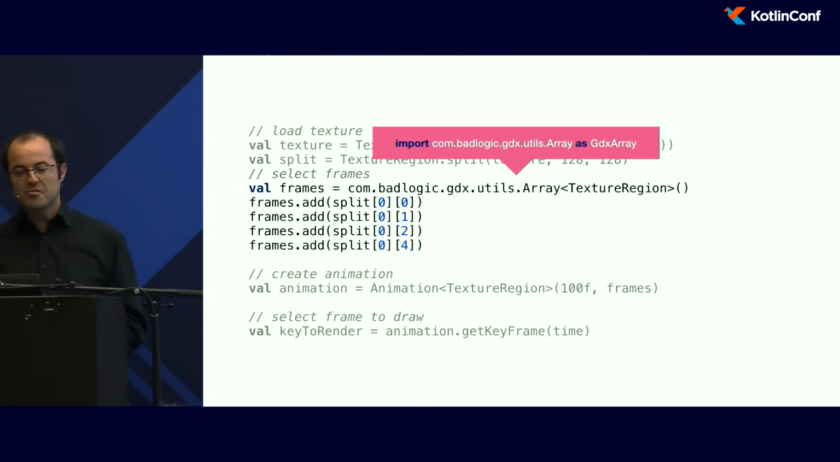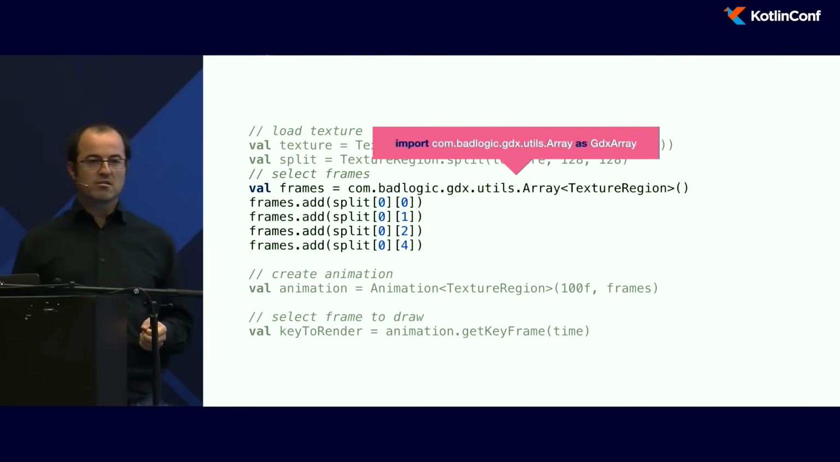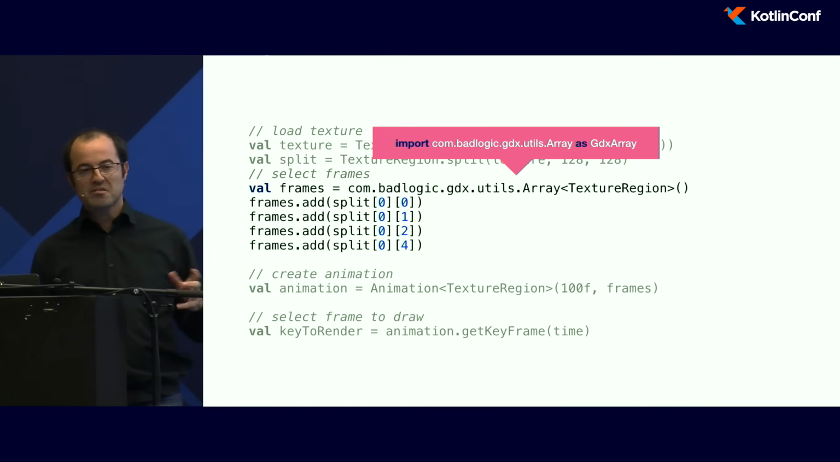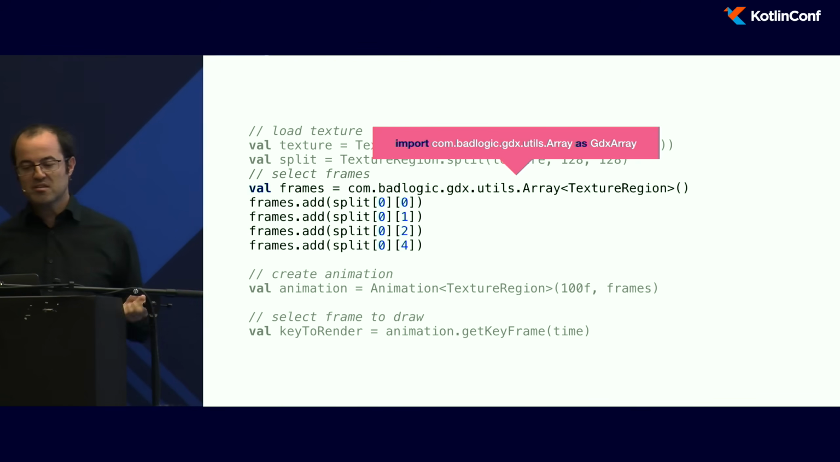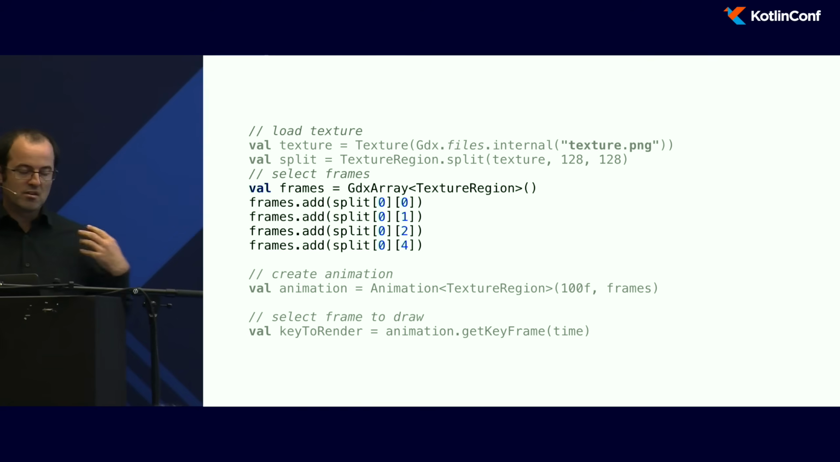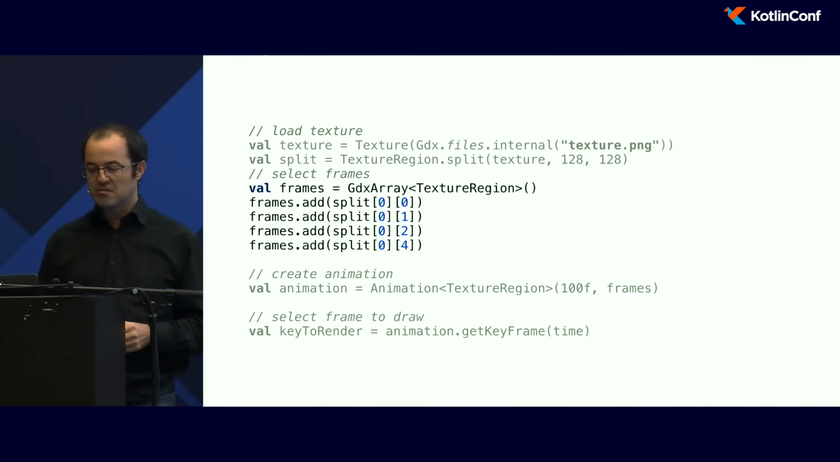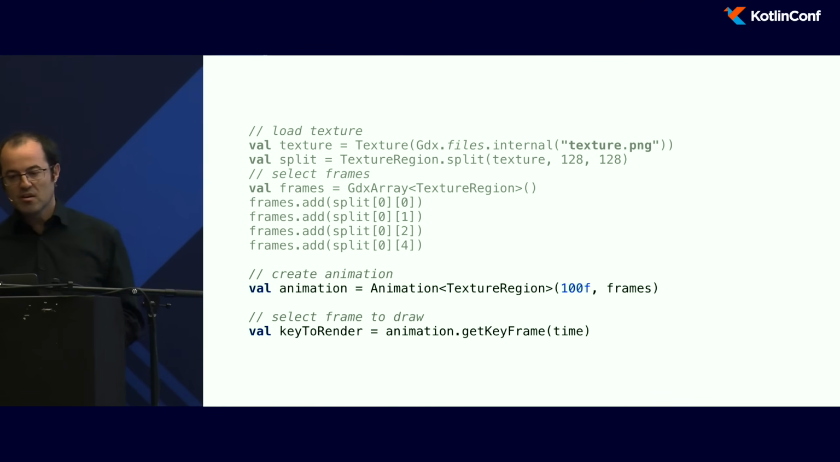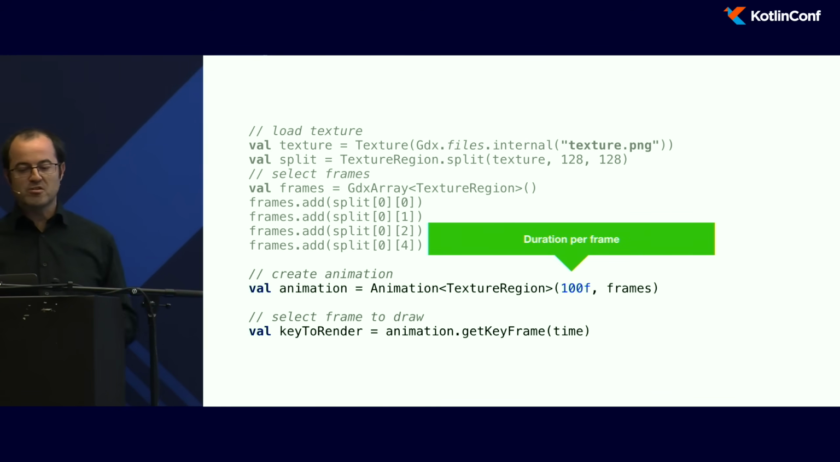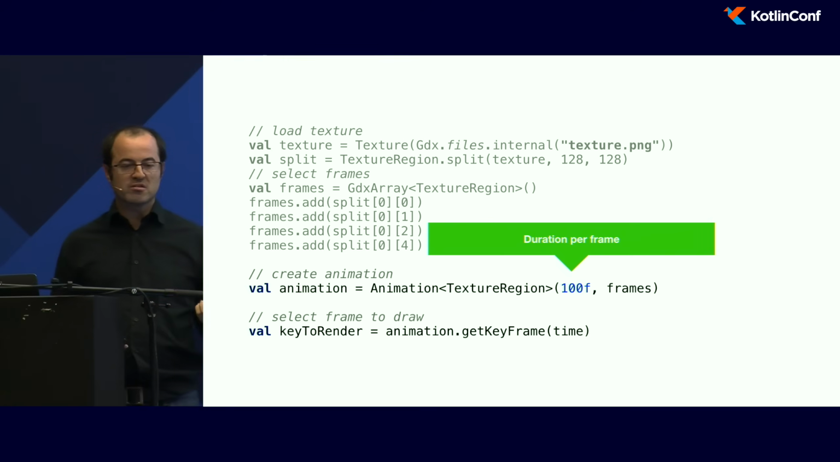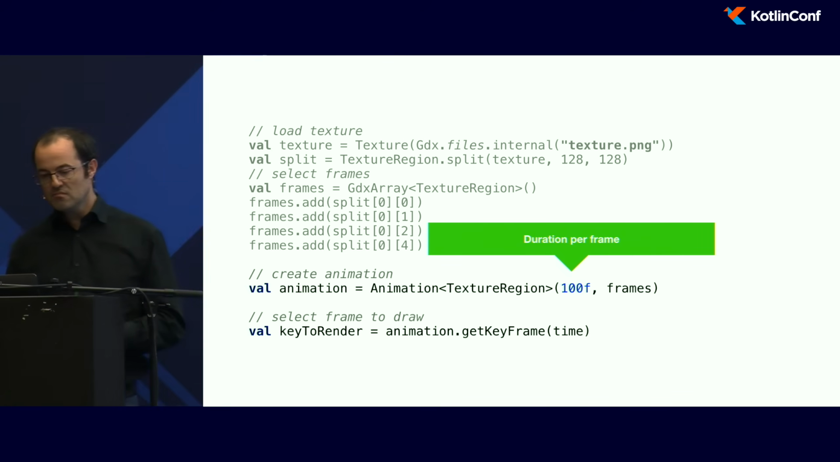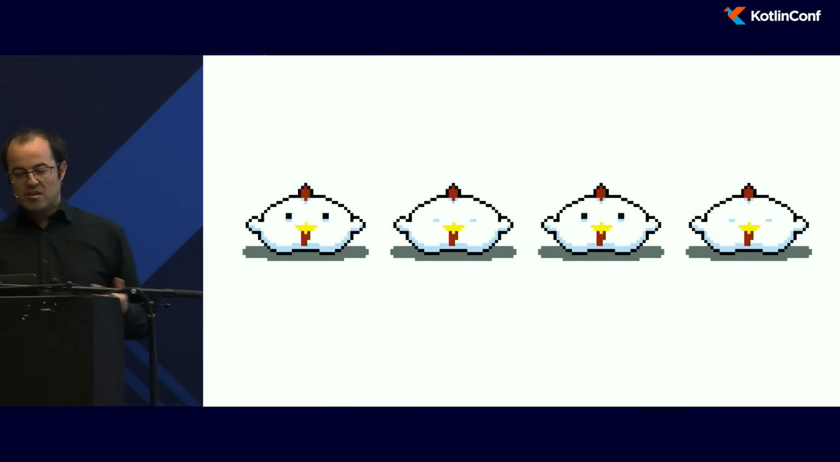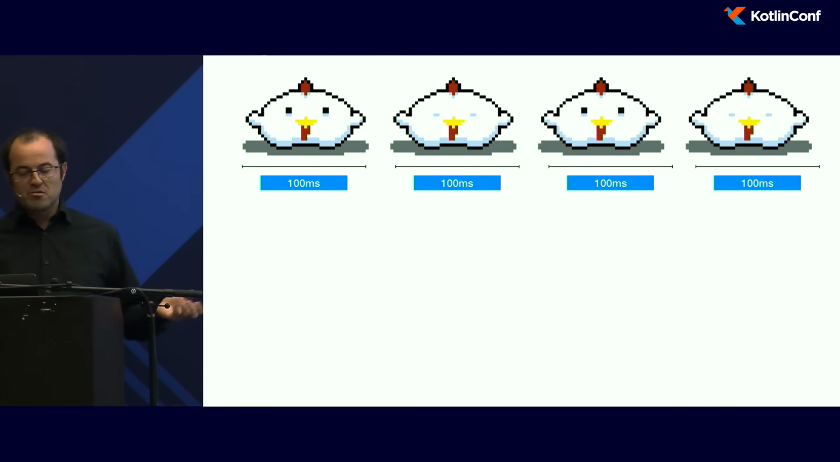Fortunately, with Kotlin, you can use aliases. So I will just say, okay, my array, in fact, from LibGDX is a GdxArray, and so you can write off this issue. After, you will create an animation. Just say, okay, the duration per frame will be 100 milliseconds. And that's how you get an animation.